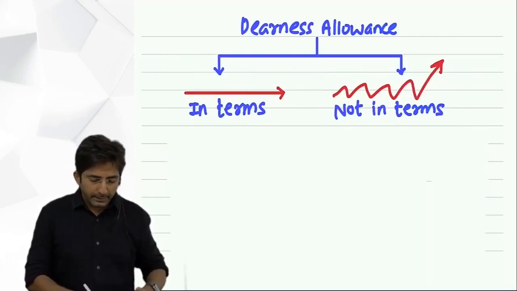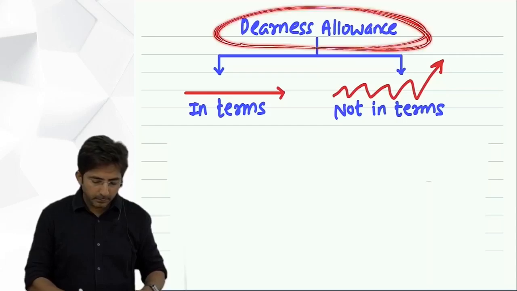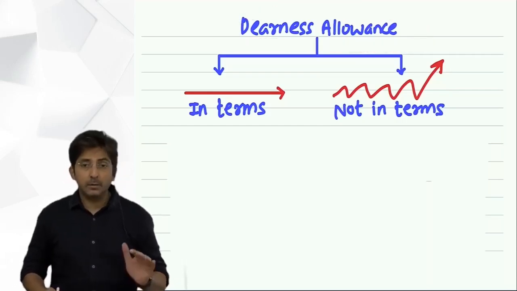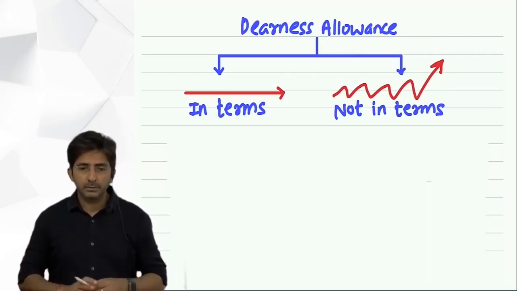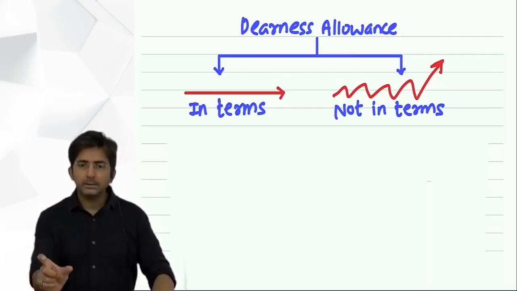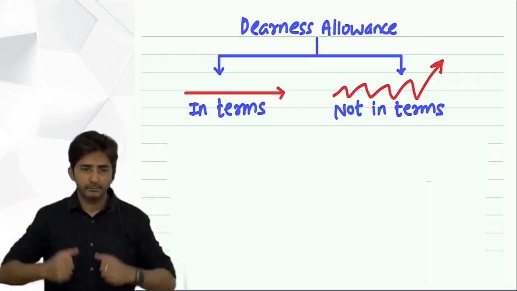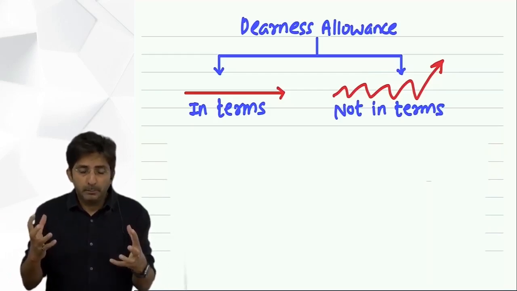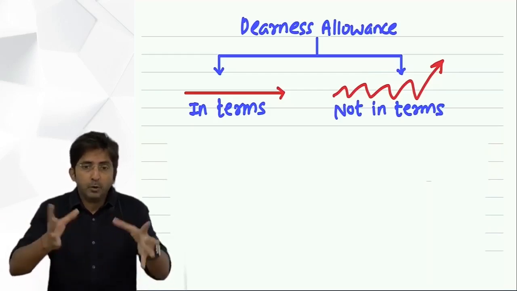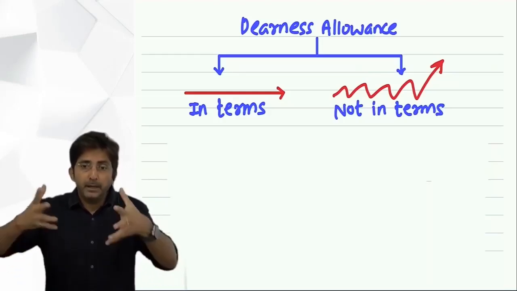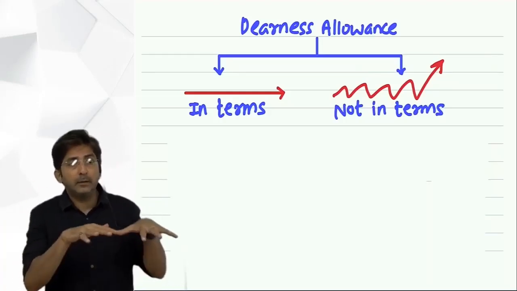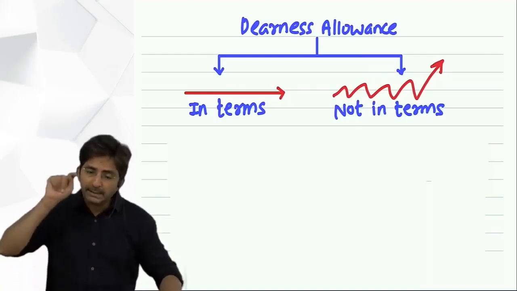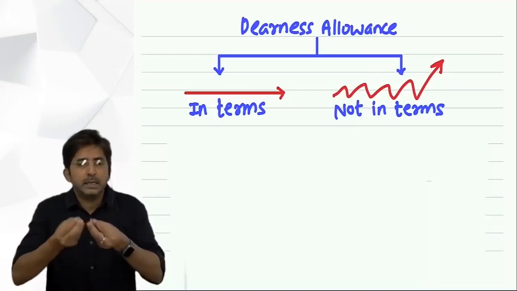Okay, now see, regarding dearness allowance, there is one point to be explained. See, last lecture what did I say? What is dearness allowance? It is an allowance given to face inflation. Because inflation is torture. In inflation everything becomes costly, so you have to spend a lot and your income is a little bit. So it's very difficult to face inflation, and to face inflation, companies give you dearness allowance.